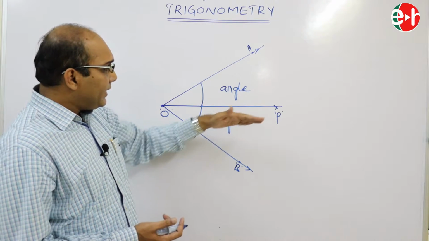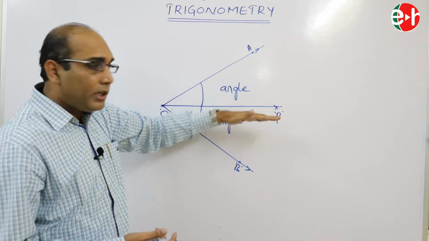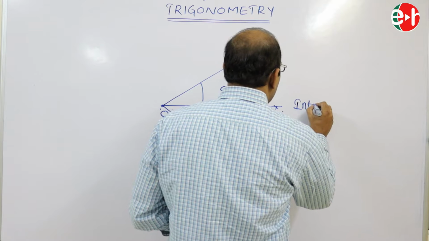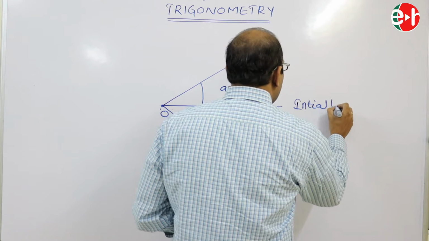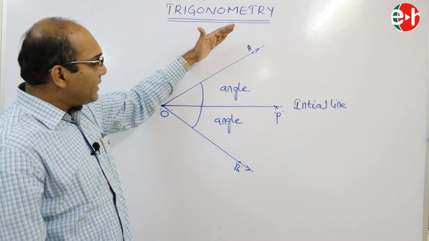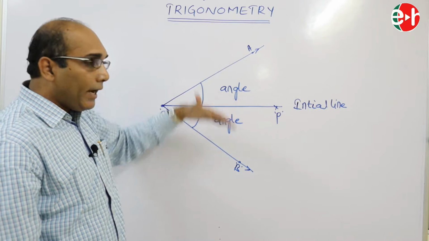Here, the angle is starting at this line. Such a line is called the initial line. The rotation ends at the lines OA and OB.